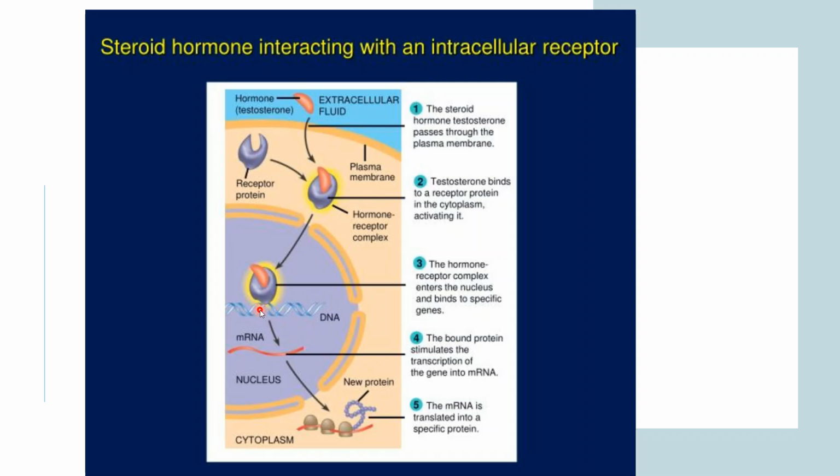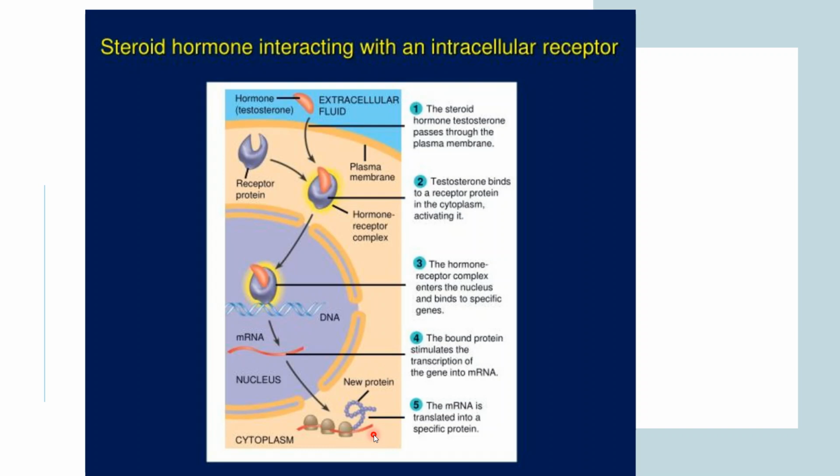Transcription, as we have already learned in the previous lecture, is where a replica of that particular DNA is formed. Then the mRNA is translated into a specific protein, so there is a generation of new protein. These are the series of events happening when your steroid hormone interacts with the intracellular receptor.